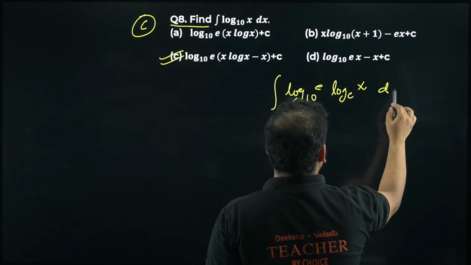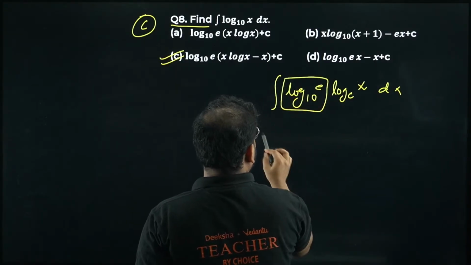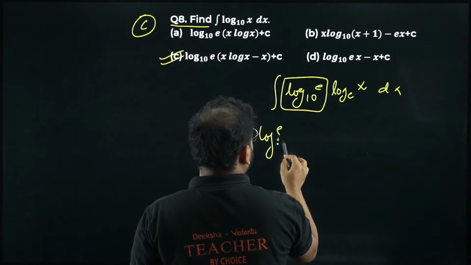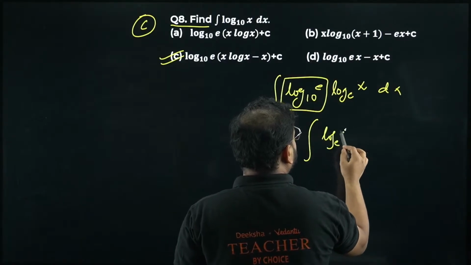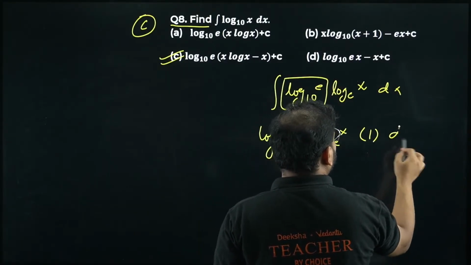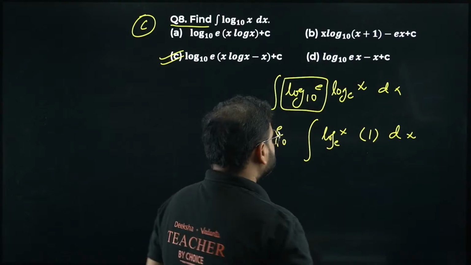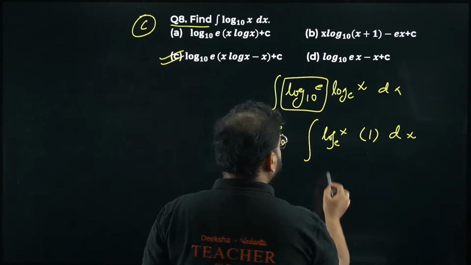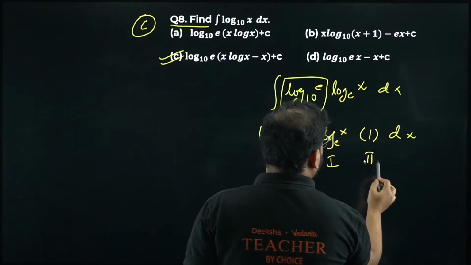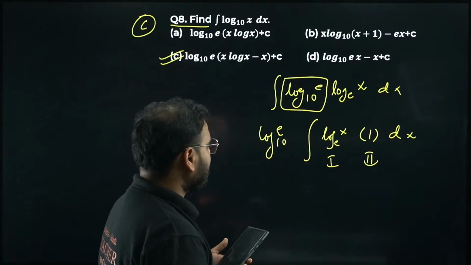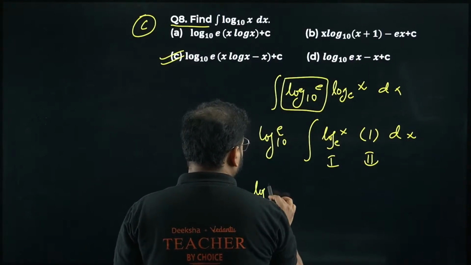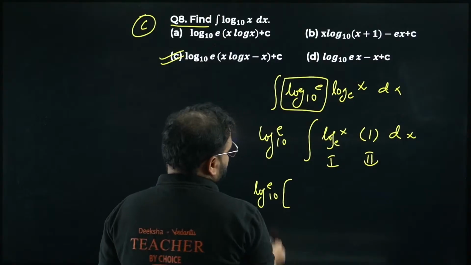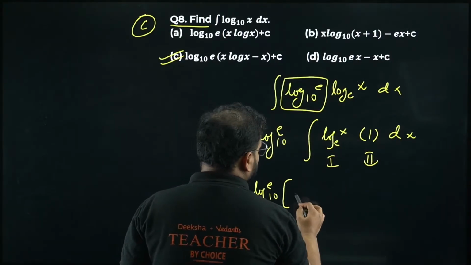I have dx over here. This is a constant, right? Keep it outside. Log e 10 is the outside constant. Integration will become log e x. We have 1 as the constant. Into integration I'm going to use by parts now. This is part 1, this is part 2. So I'm going to integrate this part. The rule is log e with base 10 I'll keep, this integration will become x.